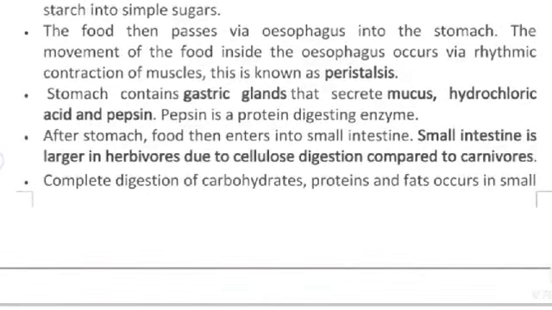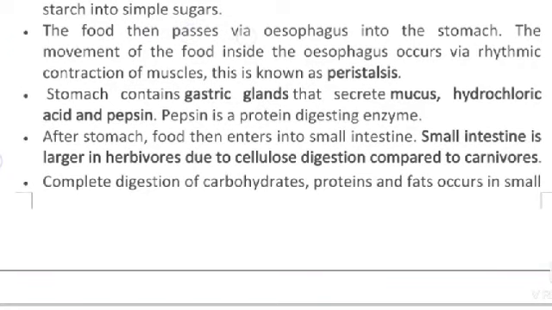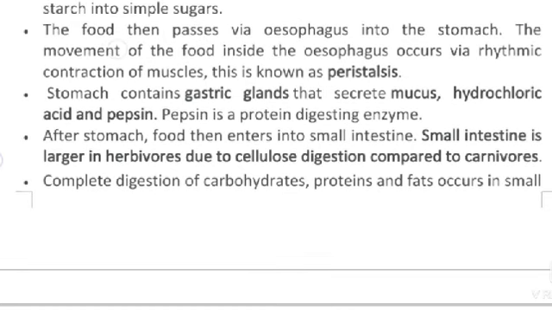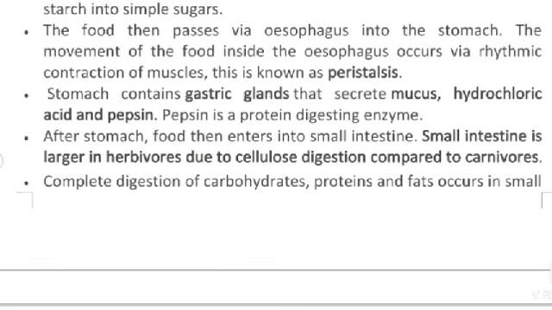The food then passes via the esophagus into the stomach. The movement of food inside the esophagus occurs via rhythmic contraction of muscles.